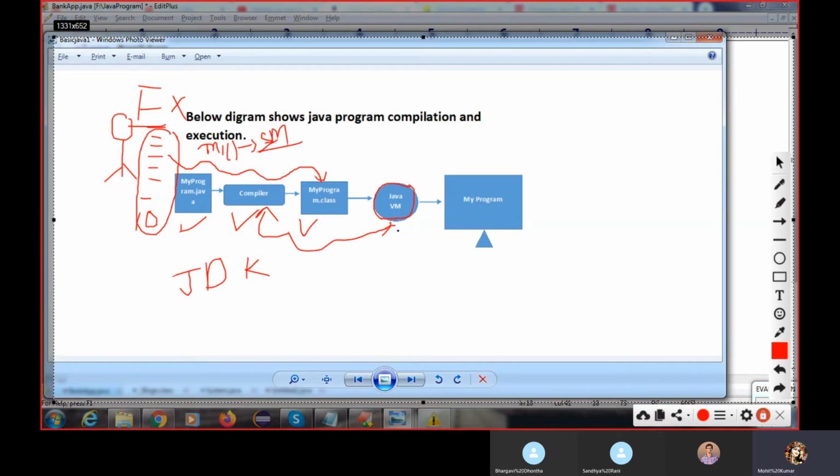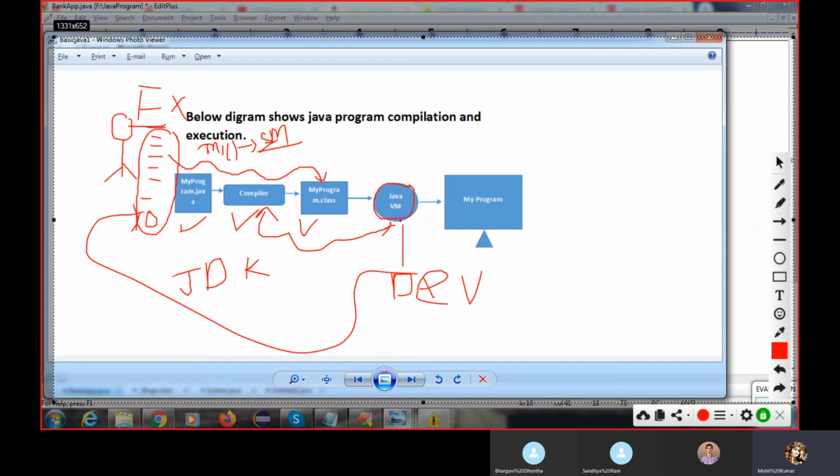This is your JVM developer, who developed this software. He was thinking about how the user's code will interact with our software.